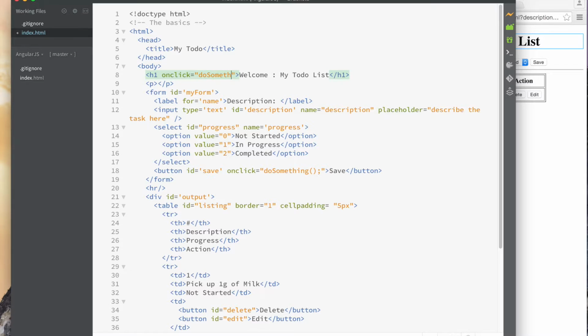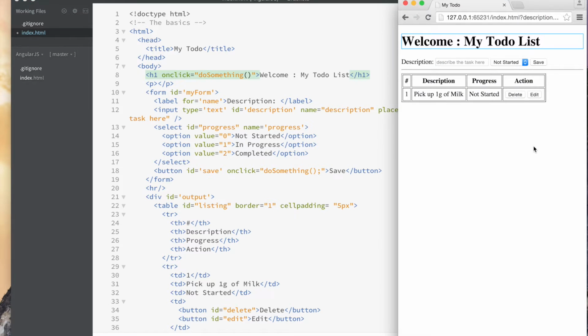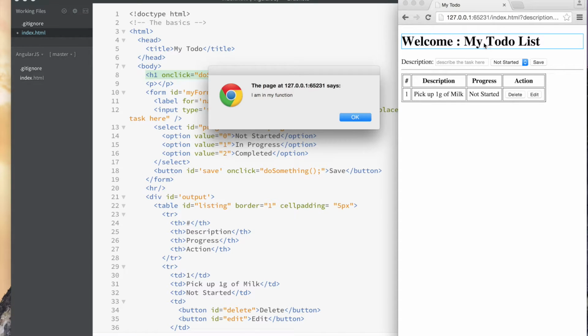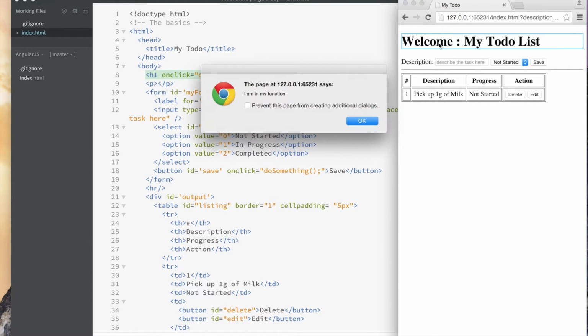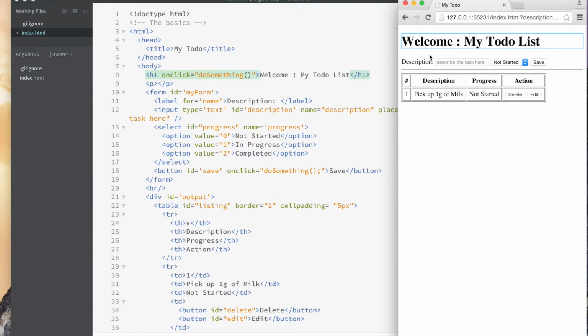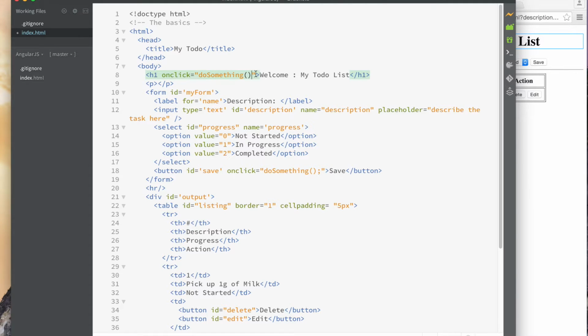I'll call the same function. Oh, I didn't have any highlights, so do something. And so now, let's hope this updated. And there you go. When I click over there, you see this calls the function. And if I click here, which I am, hopefully you can hear, nothing happens, okay? And so a lot of things can have some of these events, okay?